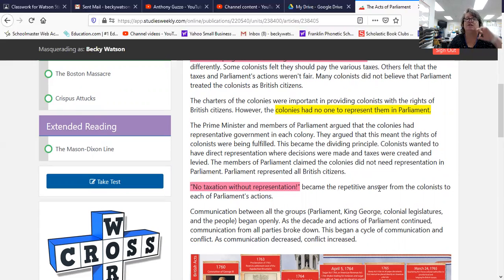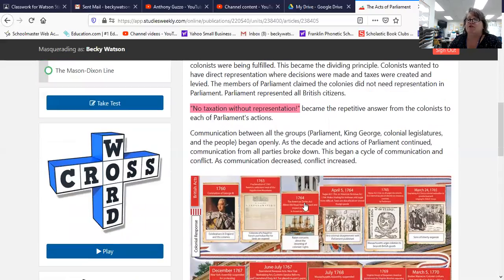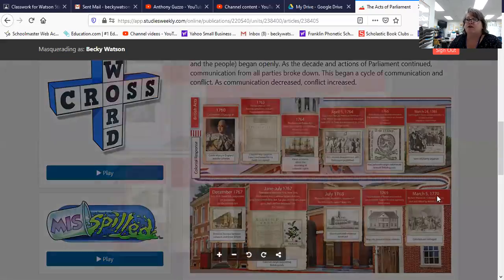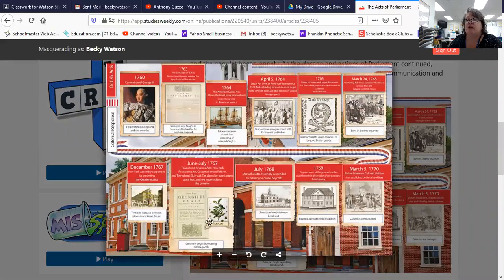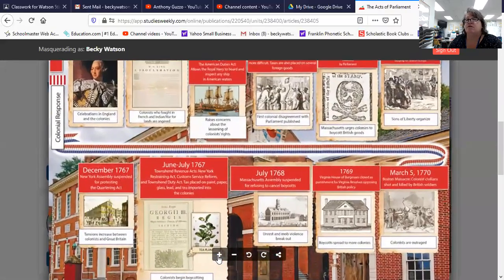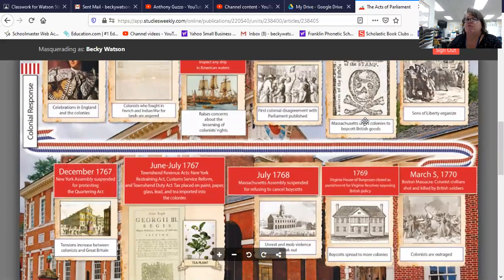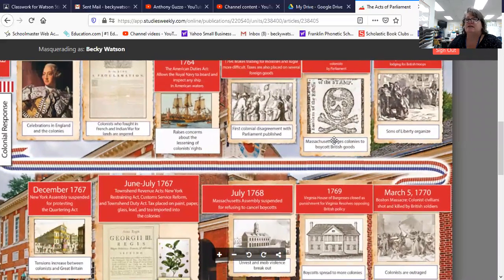It was a repetitive answer that they said every time Parliament had a new action. Right here. And that, ladies and gentlemen, is another test question. It asks you, what was the phrase they came up with, they said after every new tax? No taxation without representation. So there's the next test question. Then we looked closely at this big picture and we talked about the Stamp Act, which is right here. The one with the skull and crossbones. And what did the Stamp Act tax? The Stamp Act taxed paper.